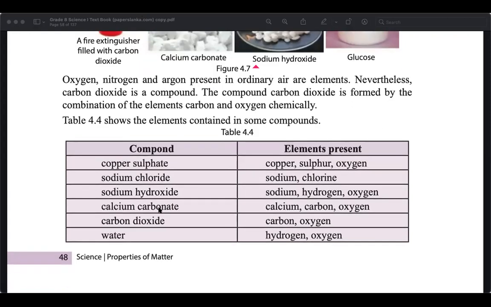Right, oxygen, nitrogen, and argon present in ordinary air are elements, but carbon dioxide is a compound.